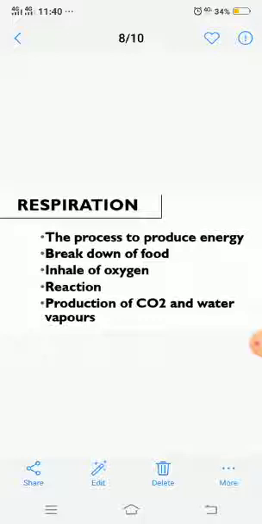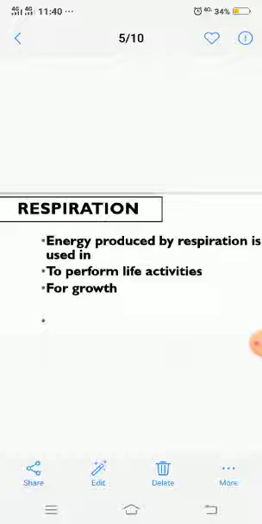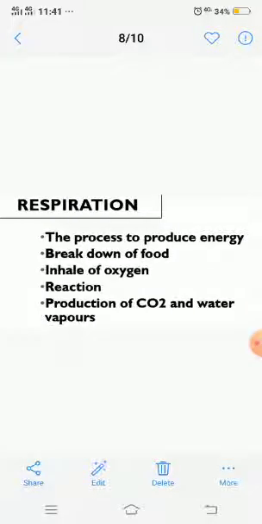Actually, respiration is the process by which living organisms produce their energy in order to do different life activities. For example, as you are a student, you have to play, you have to write, you have to read, you have to run, you have to perform a number of activities throughout your daily life. So for those activities you need energy. Where does this energy come from? From the respiration process.